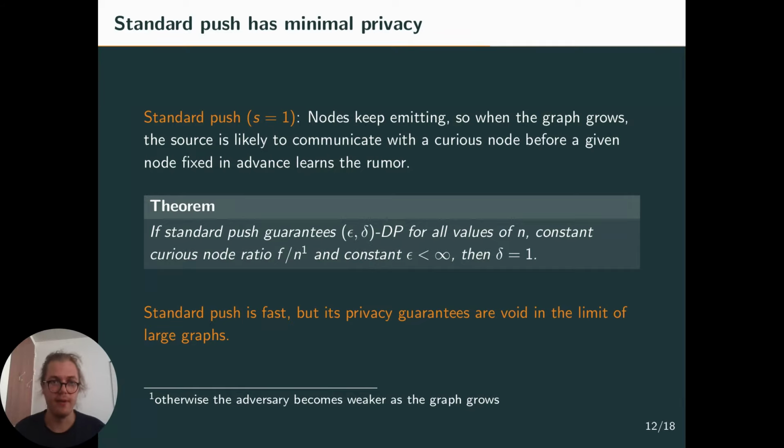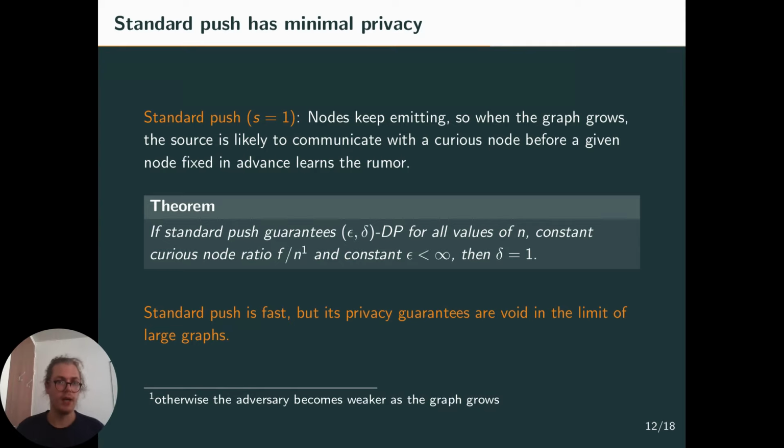Whereas the time needed for the source to communicate with a curious node doesn't scale with the size of the graph, if the ratio of curious nodes is constant.